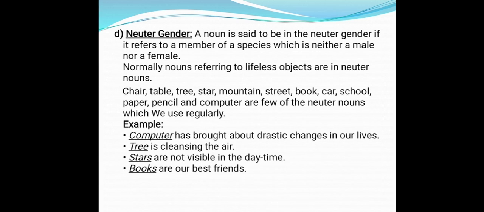Next is neuter gender. A noun that can denote a thing that is neither male nor female, like a thing without life, is said to be of neuter gender. Like, a computer has brought about drastic change in our lives. A tree is cleansing the air. Stars are not visible in the daytime. Books are our best friends. Here you can see computer, tree, stars, books are neither male nor female. That's why it is considered a neuter gender. Hope you all have understood this.